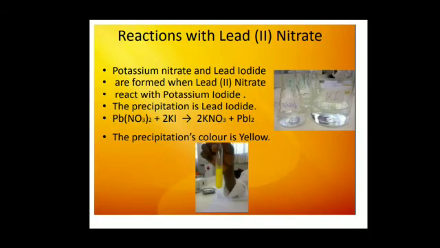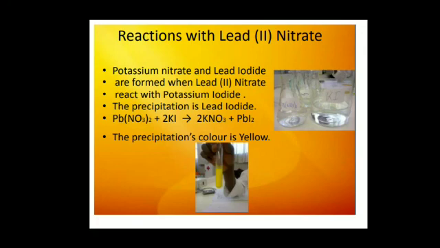One more example is the reaction of lead nitrate. Here in the beaker we have potassium iodide. In the conical flask we have lead nitrate. And you can clearly see in the test tube a yellow precipitate. Potassium nitrate and lead iodide are formed when lead nitrate reacts with potassium iodide.